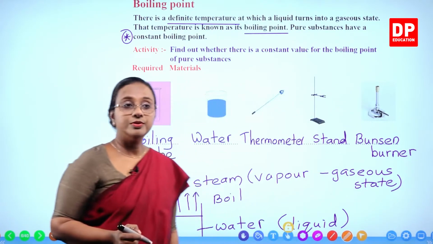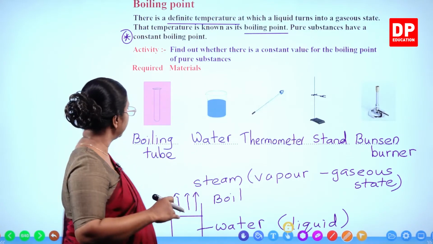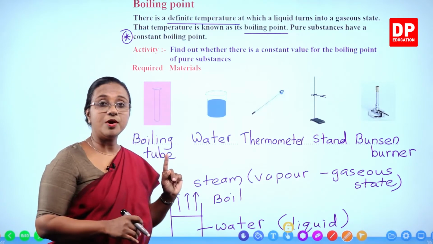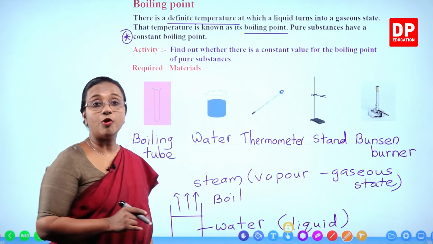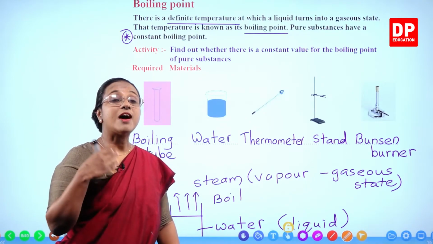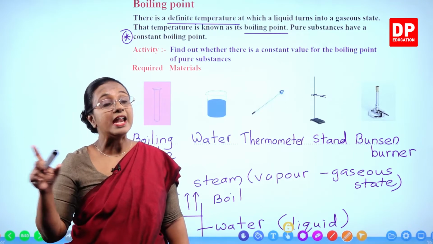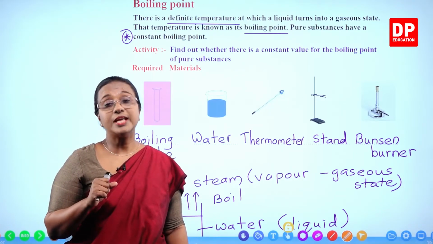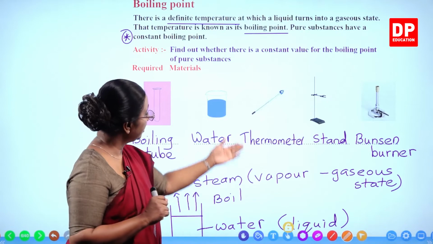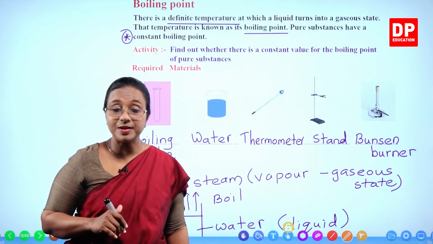So what do we do now? You have the Bunsen burner. Above that, you have to set this boiling point. Into that, you take water and you place the thermometer inside that. And while providing heat, you observe the thermometer reading and also you have to time it. Initially, you have to take the thermometer reading. It will be usually the room temperature.